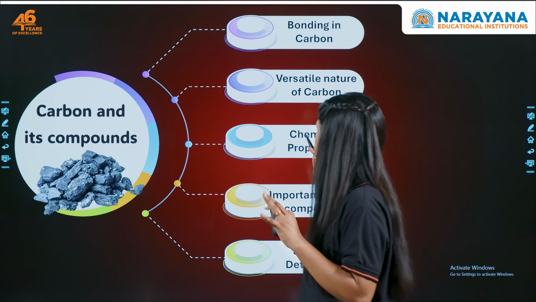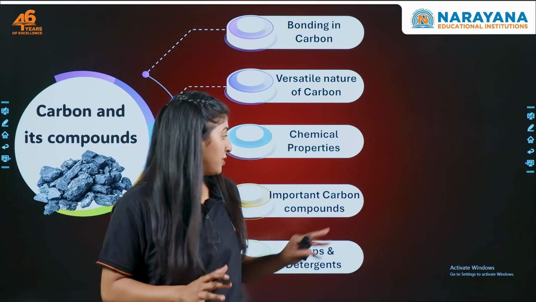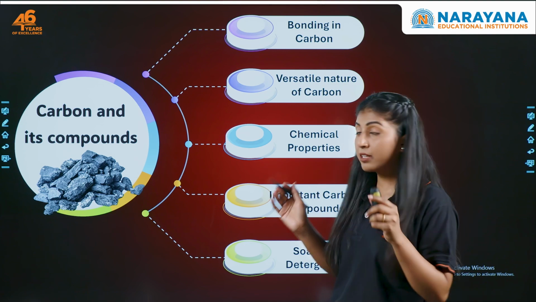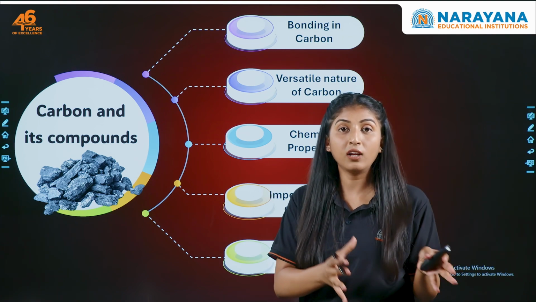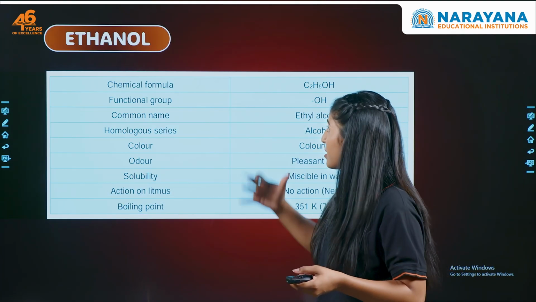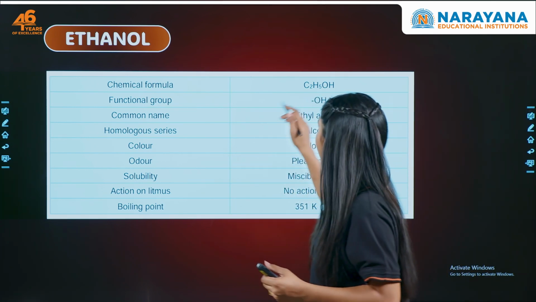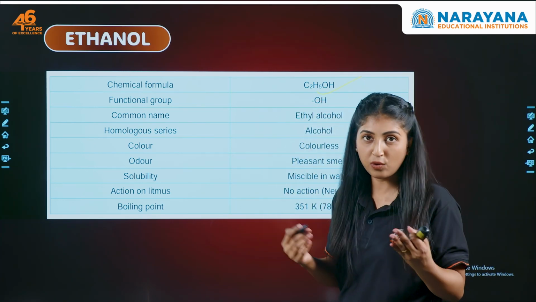Now we are done with the chemical properties. Now we are left with the important carbon compounds. So what do we have to understand? For important carbon compounds, there are two: ethanol and ethanoic acid. So let's quickly have a look at ethanol. So what is ethanol? Ethanol has a formula of C2H5OH.